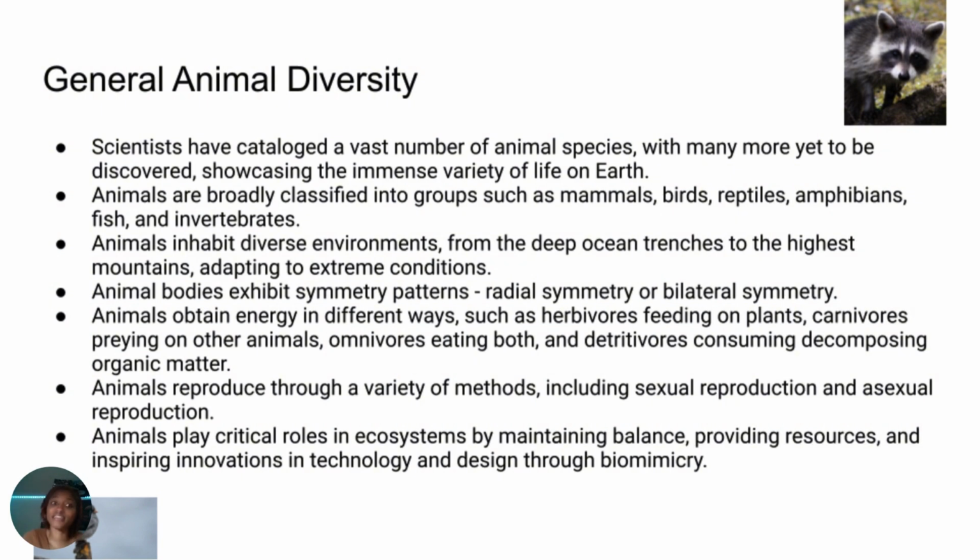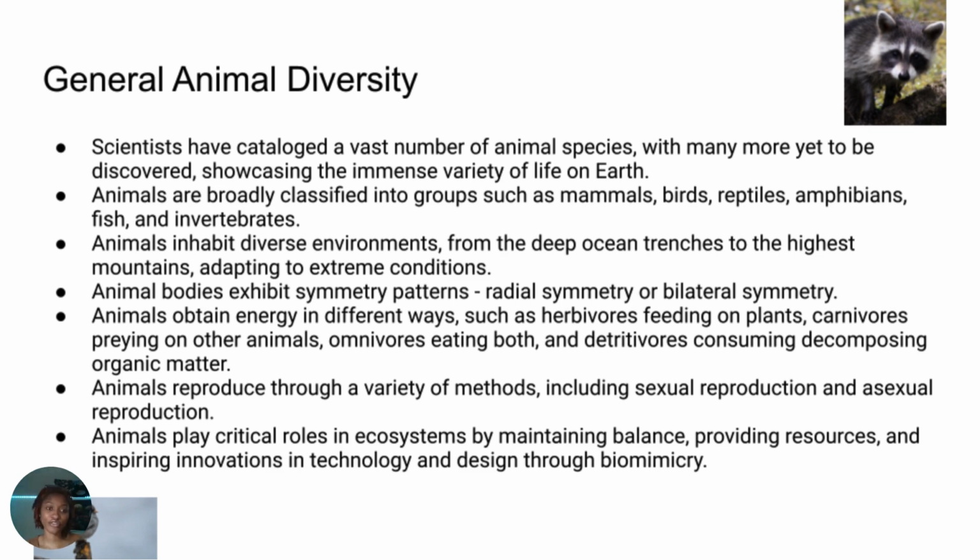Animals inhabit diverse environments from the deep ocean trenches all the way to the highest mountains, and they adapt to these different extreme conditions. Different animal bodies exhibit symmetry patterns. There's radial symmetry or bilateral symmetry. Animals often also obtain energy in different ways, such as herbivores feeding on plants or carnivores preying on other animals. Omnivores eat both meat and plants, and detritivores consume decomposing organic matter.